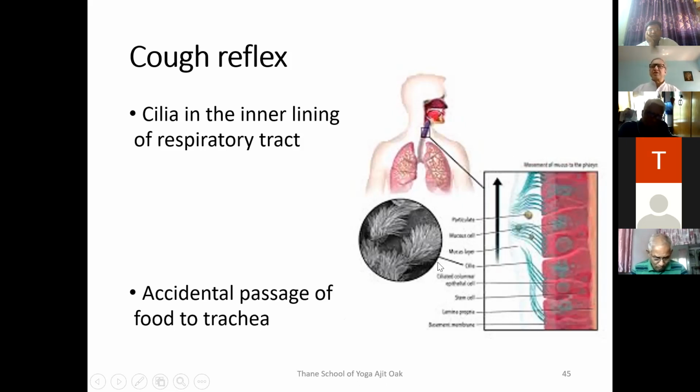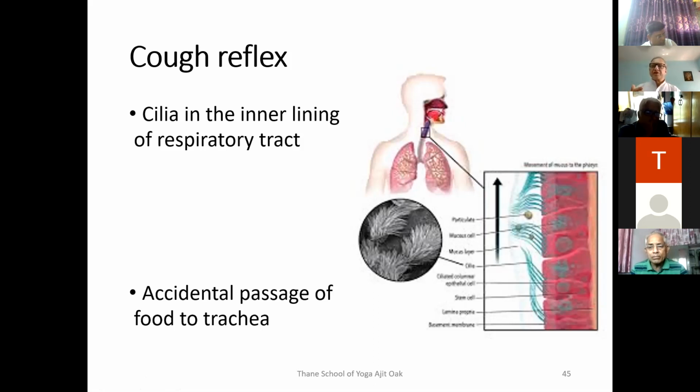We have seen that the epiglottis is attached to the larynx, the laryngeal cartilage. Whenever food goes into the esophagus, the epiglottis will close the trachea. So we cannot inhale or exhale and swallow at the same time.